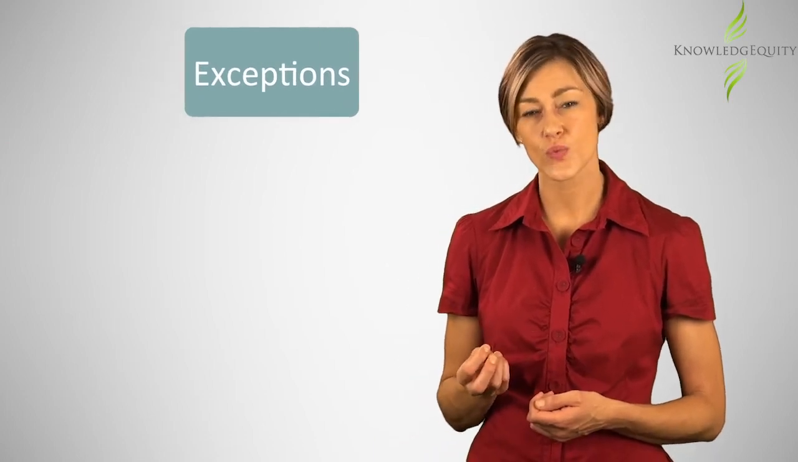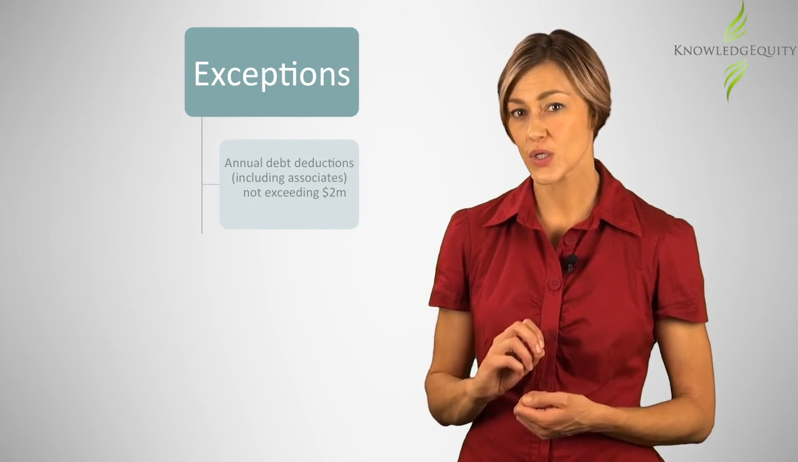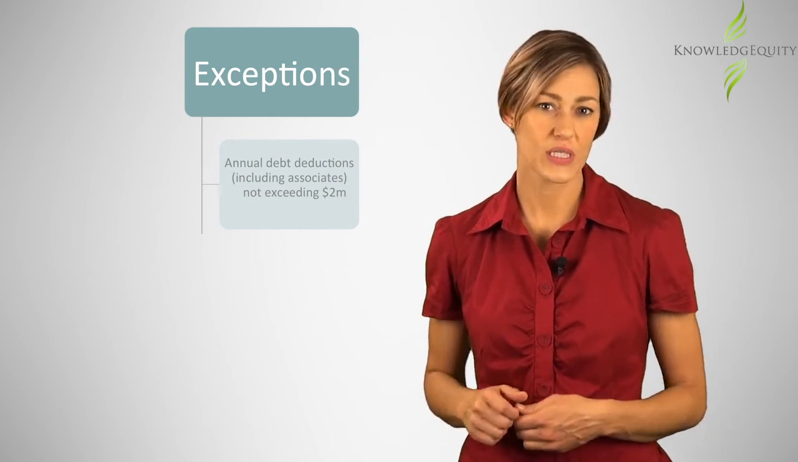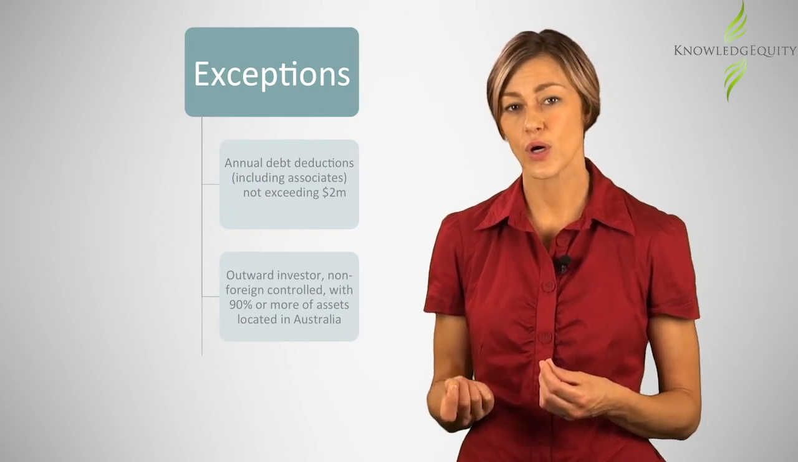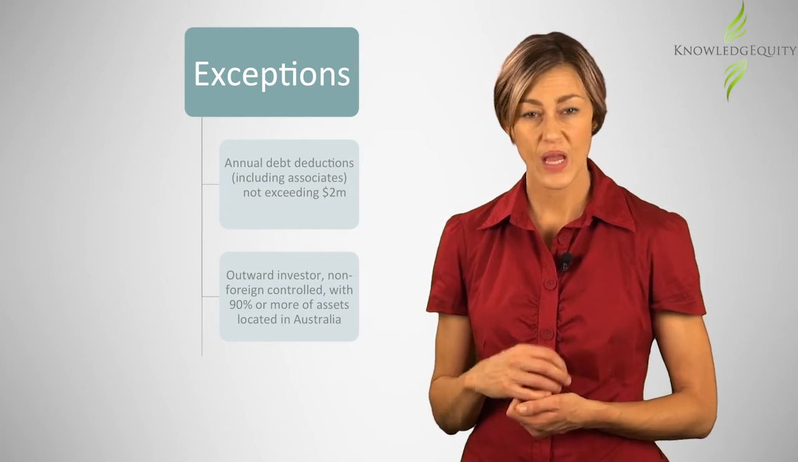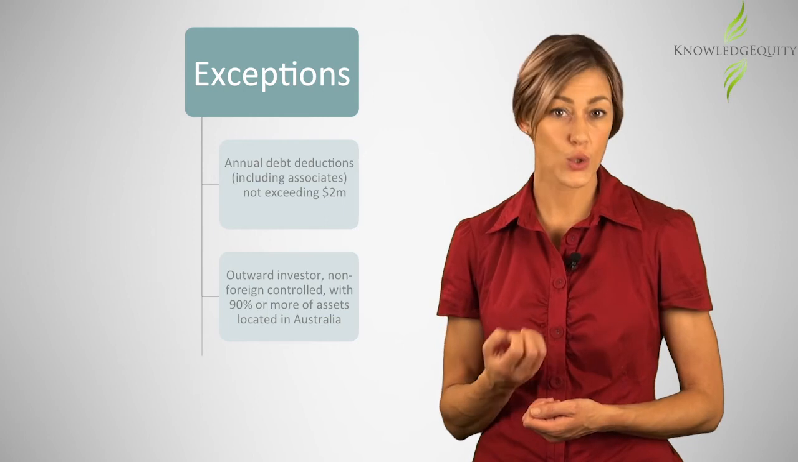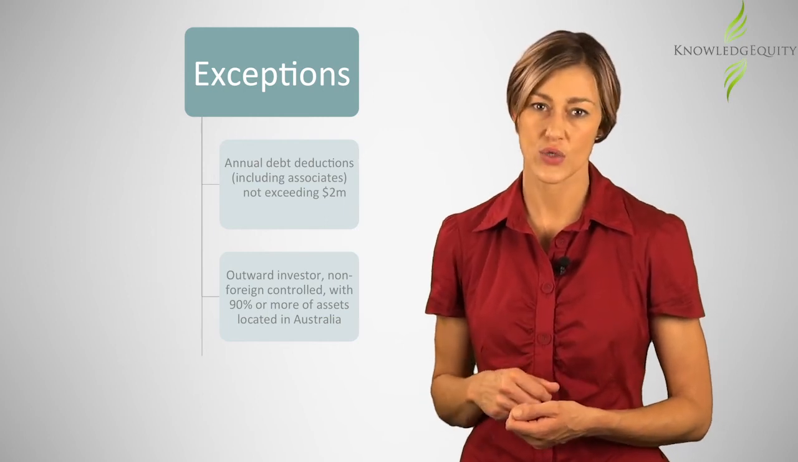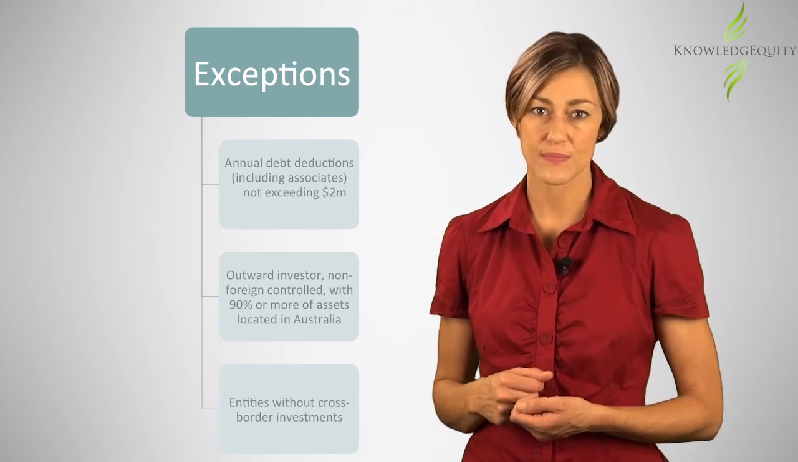There are exceptions, however, that we need to also consider. Thin capitalisation rules do not apply to annual debt deductions, including associates, not exceeding $2 million. Outward investor, non-foreign controlled, with 90% or more of assets located in Australia. That is, Australian entities with substantially all investments, including their associates, located in Australia, and entities without cross-border investments.